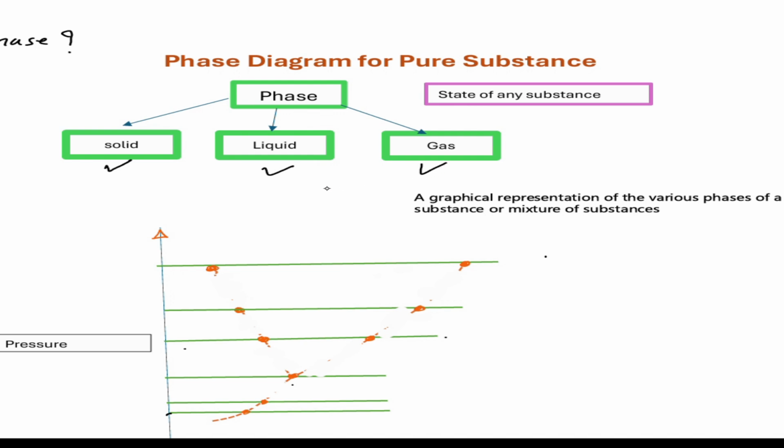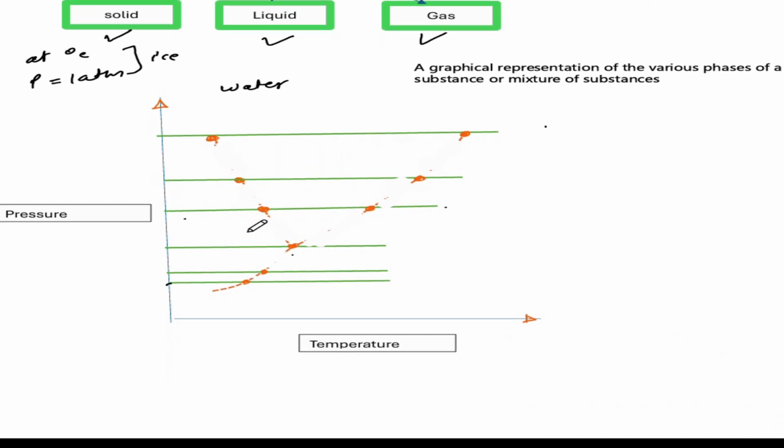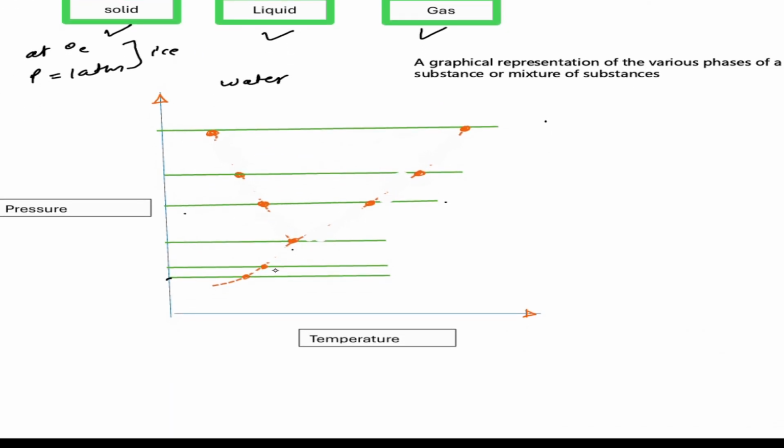So it depends on the temperature and pressure. So it will be in the form of ice. Substance, pure substance, it's water. So here is the pressure-temperature diagram. On one axis this is the pressure, and here it is the temperature.